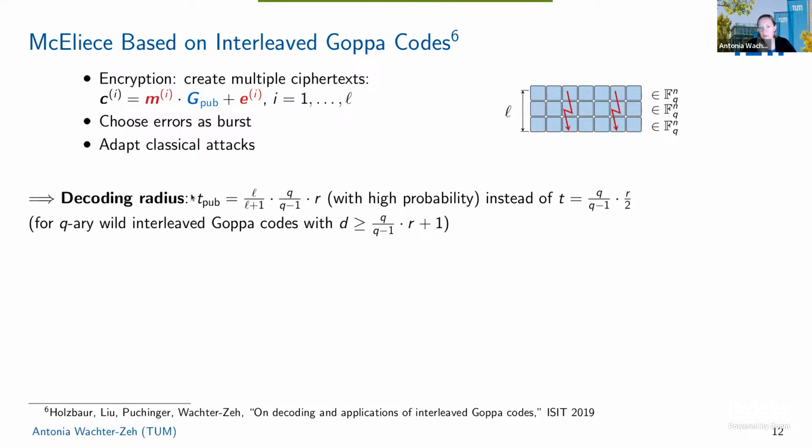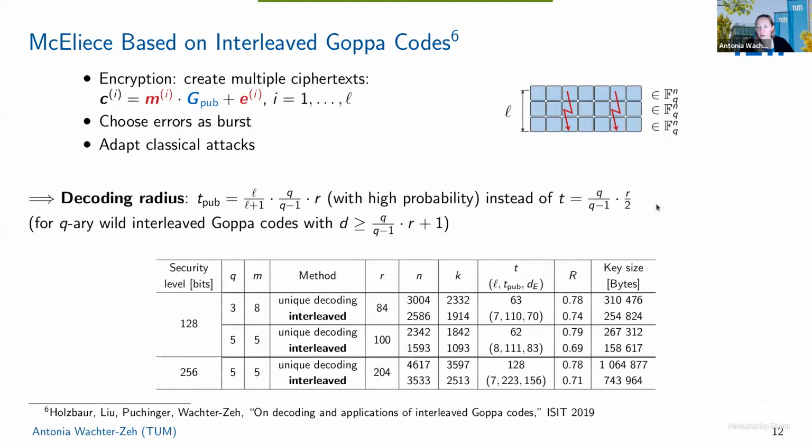So the decoding radius for these interleaved Goppa codes can be shown to be increased to this radius. So that's the interleaved decoding capability of interleaved binary Goppa codes, instead of this, which is the unique decoding radius. And then, if you recalculate, you can see that since you can now tolerate more errors, you can in the end decrease the key size, the cryptographic key size, which is an important performance parameter. Okay, so that's how you could use interleaved Goppa codes for cryptography.